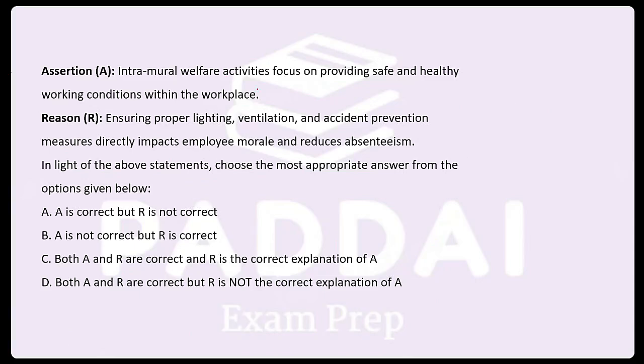Intramural welfare activities focus on providing safe and healthy working conditions within the workplace, ensuring proper lighting, ventilation, and accident prevention measures, which directly impact employee morale and reduce absenteeism.